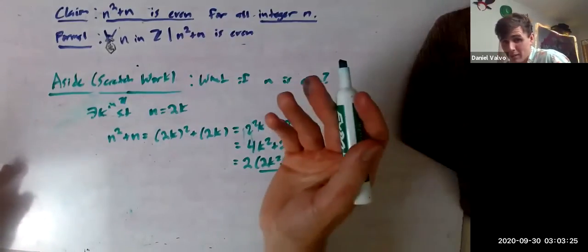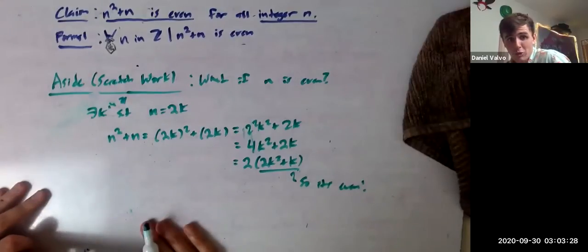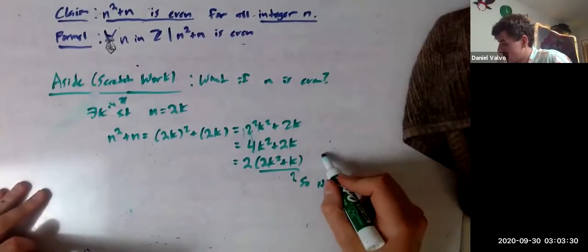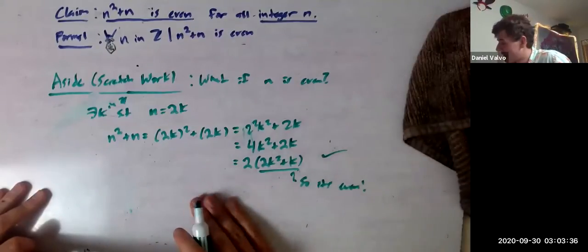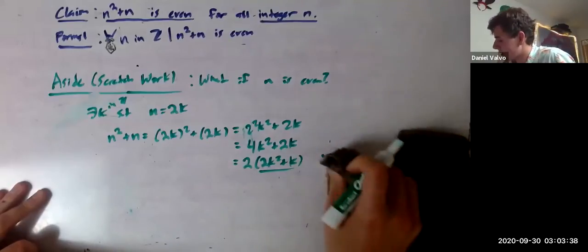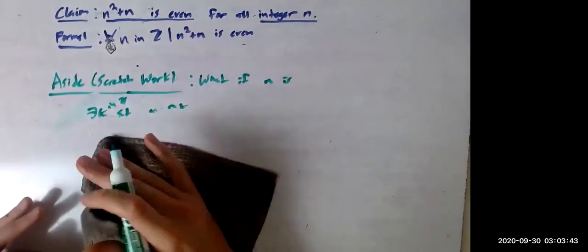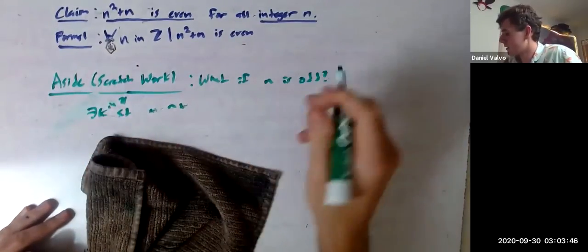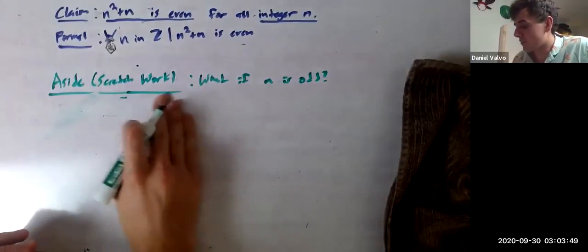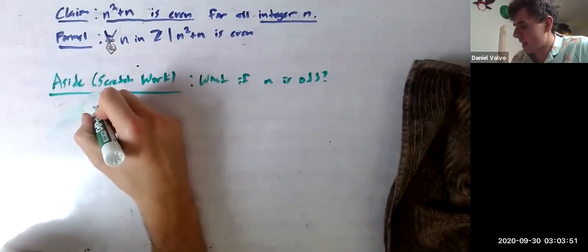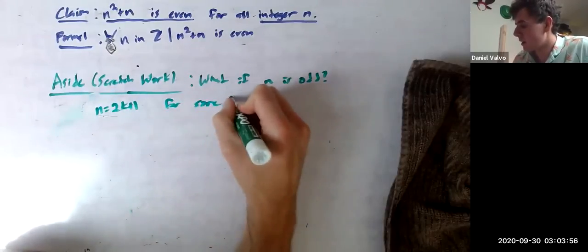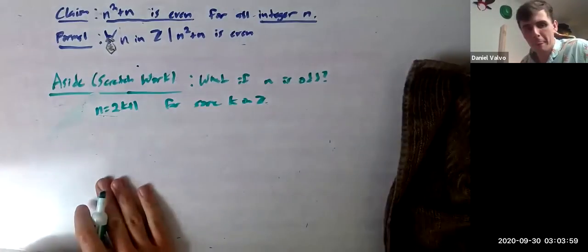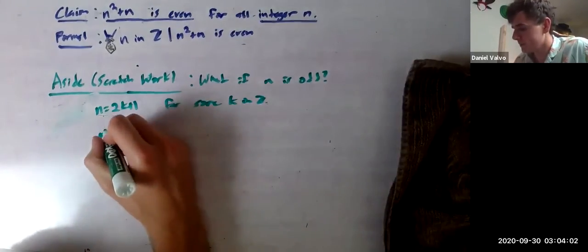So if n is even, n squared plus n is going to be even. Right? That wasn't that bad, right? So what do we have left? The odds. What if n is odd? Well, if n is odd, the definition of odd says that n equals 2k plus 1 for some k in Z. So for some integer k, n equals 2k plus 1.